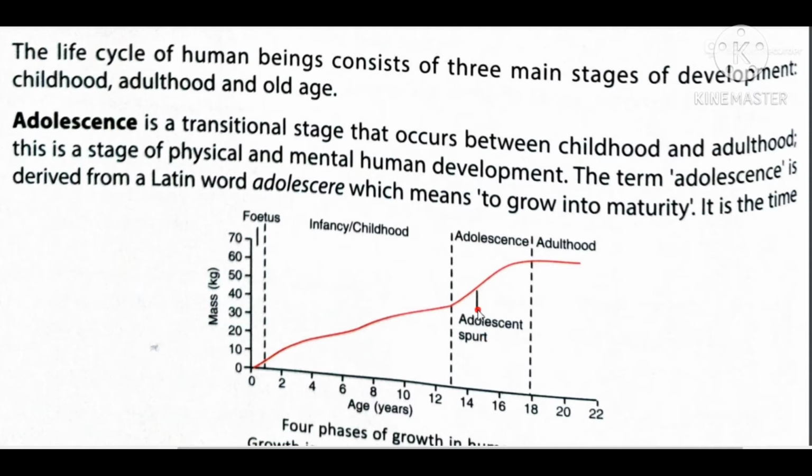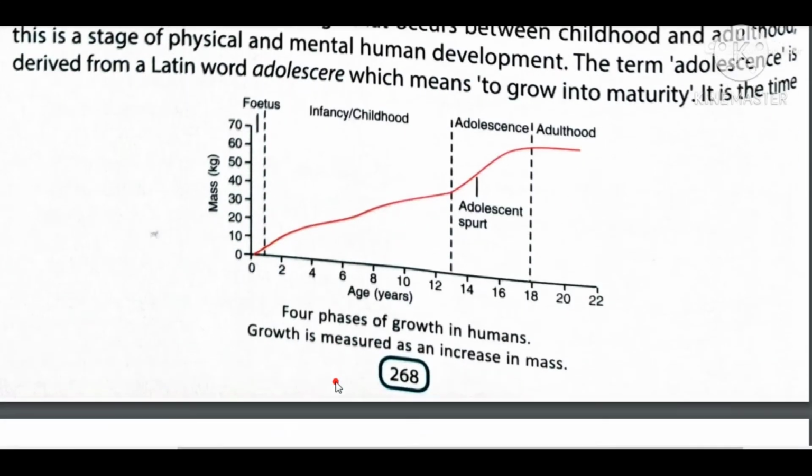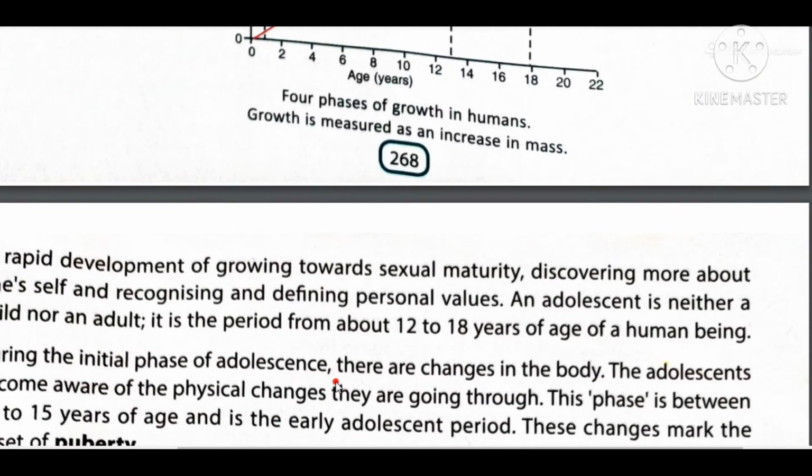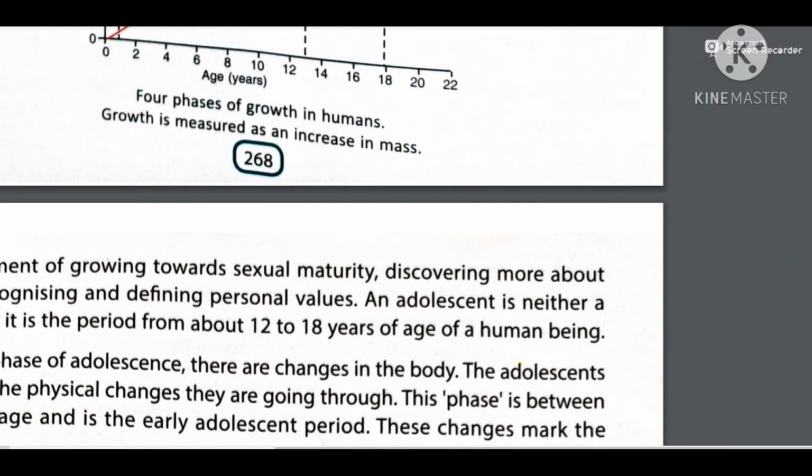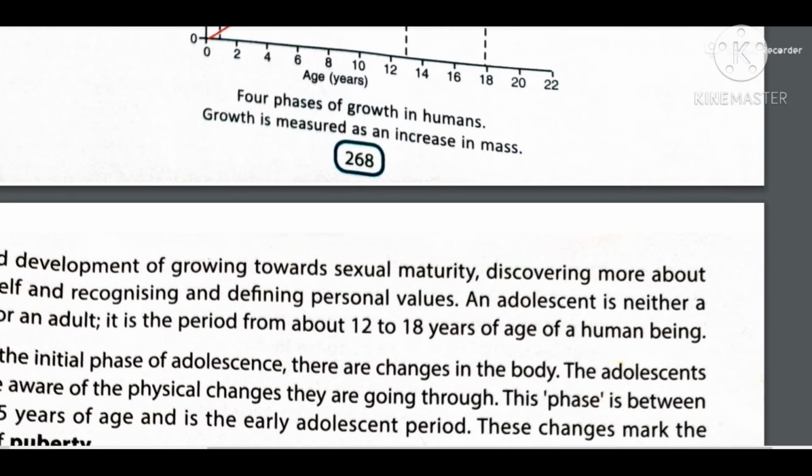So this is adolescence. Before this age a person is a child, and after this age the person becomes an adult. It is a stage between childhood and adulthood. Then what happened after that? I want to show this to you.